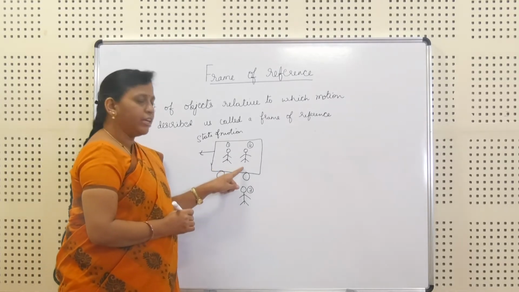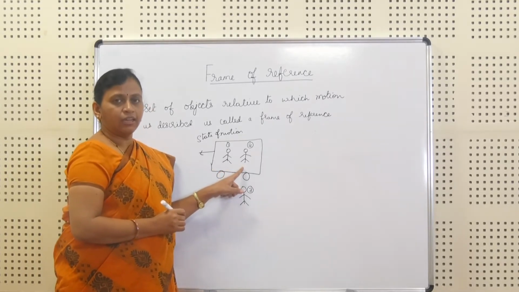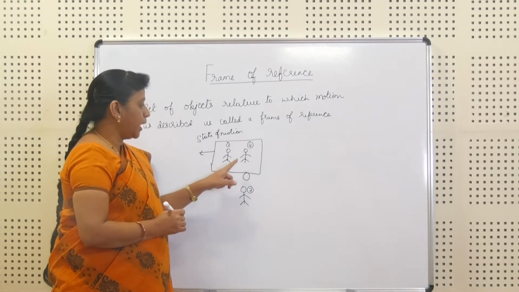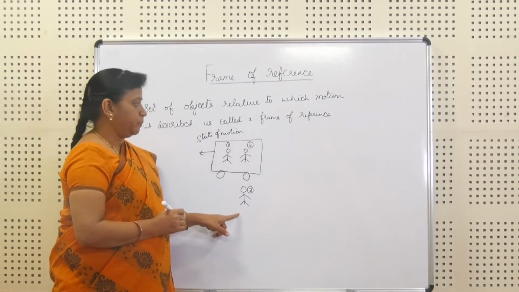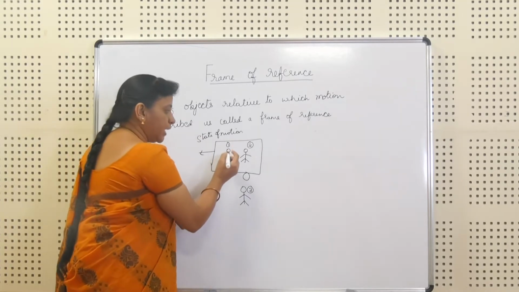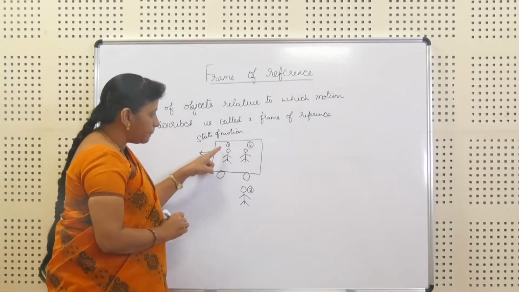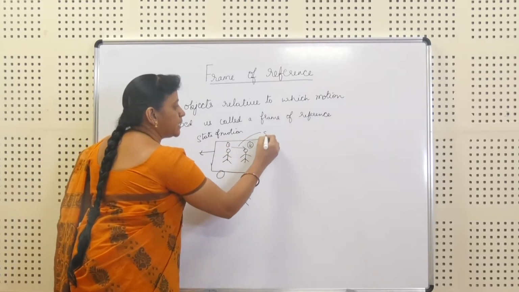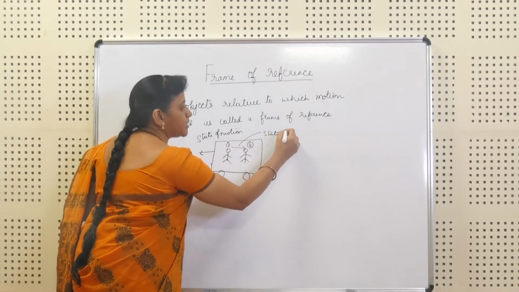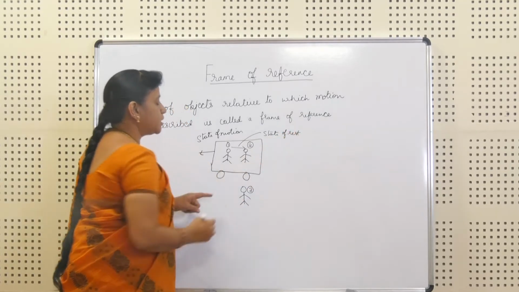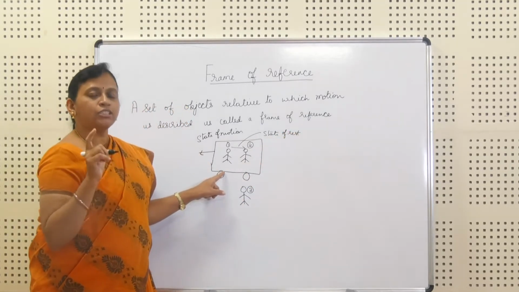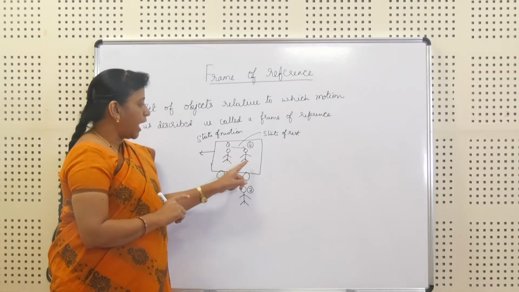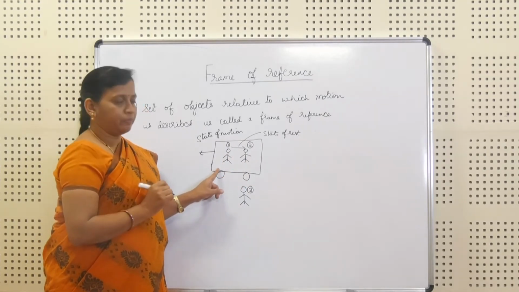Now I have to define the state of person 2 with respect to 1 and with respect to 3. See here, with respect to person 1, this person is in a state of rest because both are traveling together. Even though the bus is moving, both are traveling together.